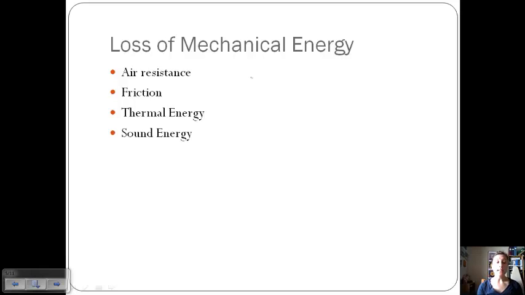So for our purposes, we're mainly going to look at potential and kinetic and ignore the effects of these other types of energies, but just keep in mind that in the real world, energy can be lost to these other forms of energy. Overall, it's conserved, but some of that mechanical energy is going to go to these other forms.